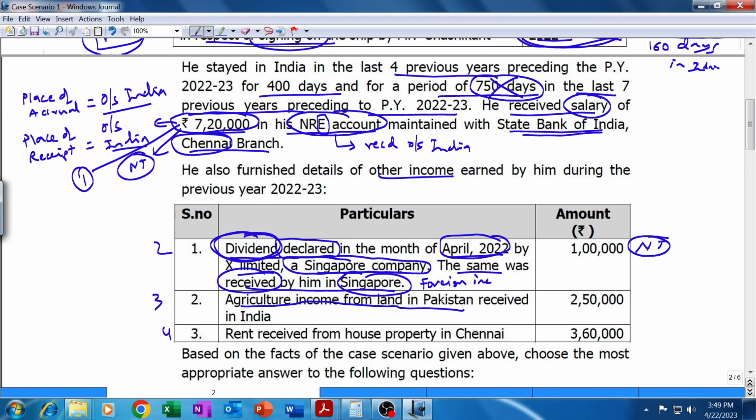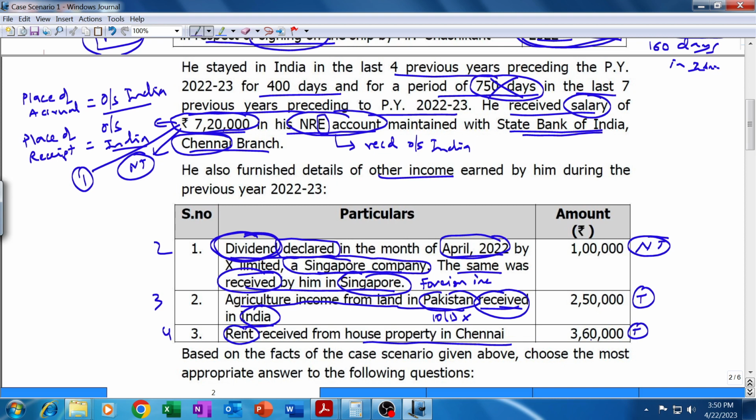Second income is agricultural income from land in Pakistan. Now agricultural income from land in Pakistan, so section 10(1) exemption is not possible. It is received in India. So place of accrual is Pakistan, but place of receipt is India. Therefore, though he is non-resident in India, this income will be taxable in India because it is received in India. Third and the last income, rent received from house property in Chennai. This is typically an Indian income. This will also be taxable.